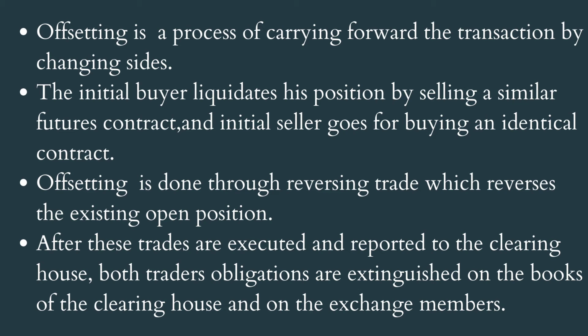After these trades are executed and reported to the clearinghouse, both traders' obligations are executed on the books of the clearinghouse and on the exchange members. Thus, in the offsetting position, a trader takes an equivalent but opposite position to reduce the net position to zero. The purpose of taking an offsetting position is to limit or eliminate liabilities. Offsetting is common as a strategy across equities and derivative contracts.